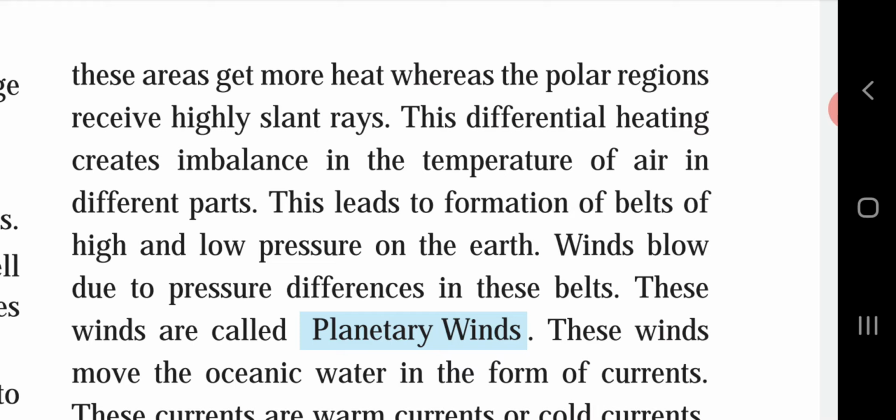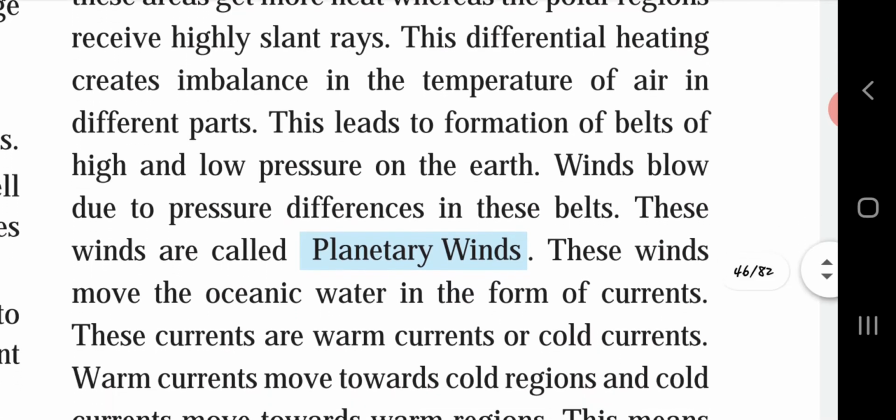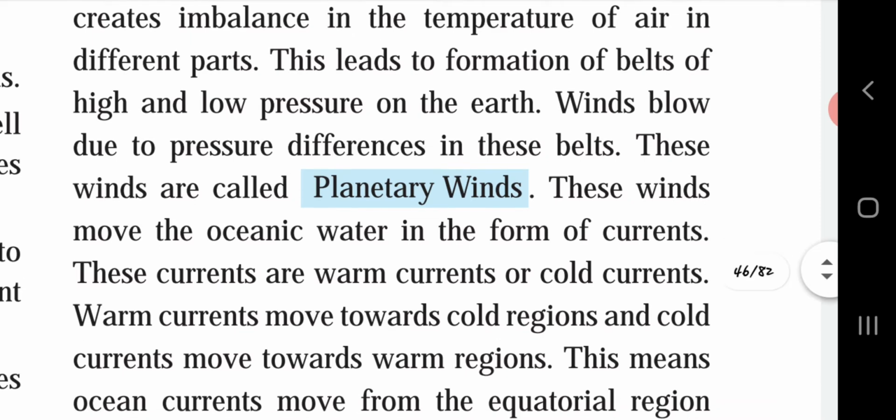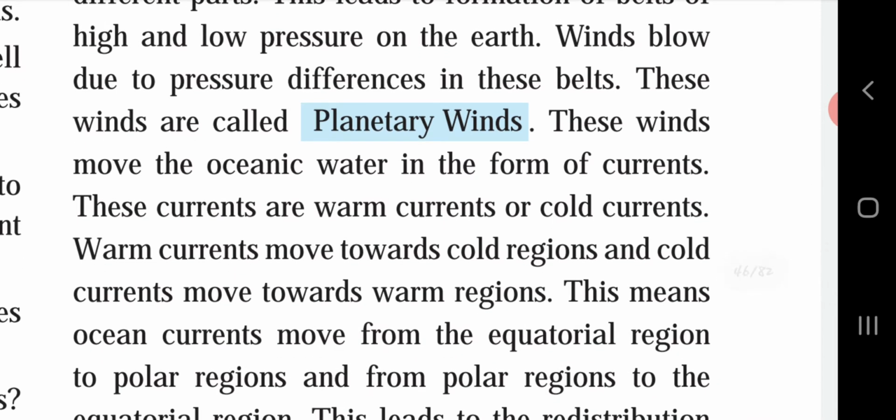These winds move oceanic water in the form of currents. These currents are warm currents or cold currents. The planetary winds are divided into two currents, that are warm currents and cold currents. Warm currents move towards cold regions and cold currents move towards warm regions.